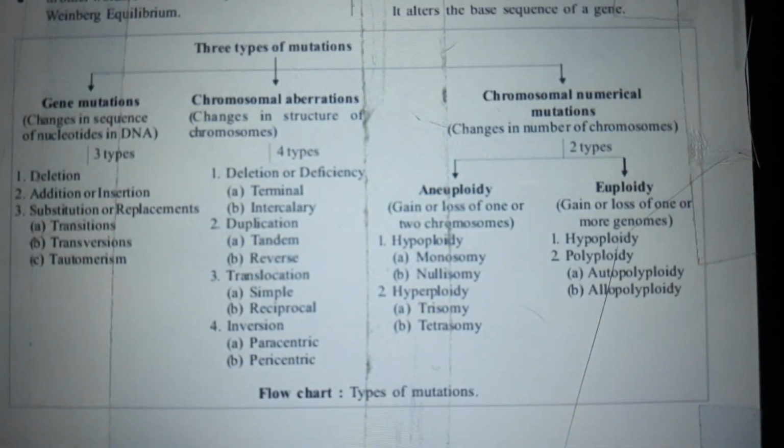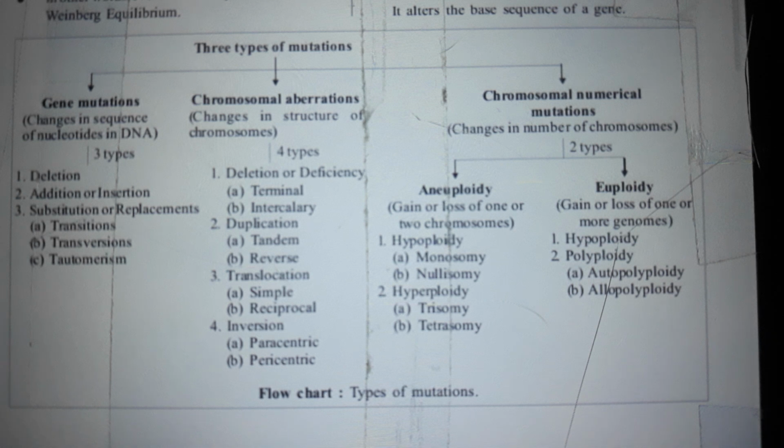There are 3 types of mutations: gene mutations, chromosomal aberrations, and chromosomal numerical mutations. Gene mutations are changes in the sequence of nucleotides in DNA, of 3 types. Chromosomal aberrations are changes in the structure of chromosomes, and chromosomal numerical mutations are changes in the number of chromosomes. In gene mutations, you have deletion, addition or insertion, substitution or replacements, transitions, transversions, and tautomerism.